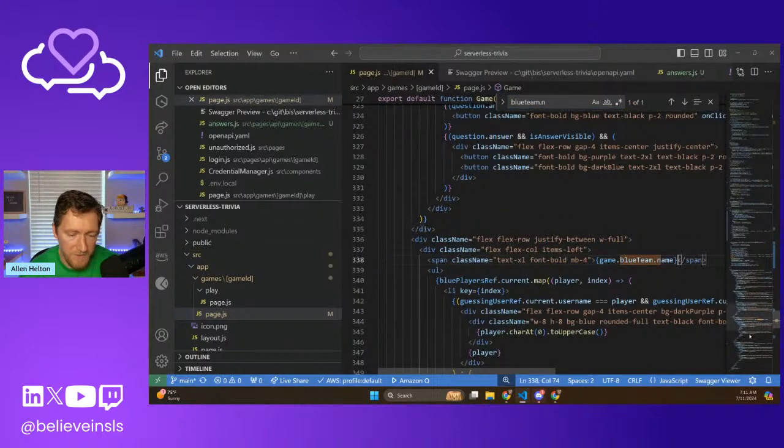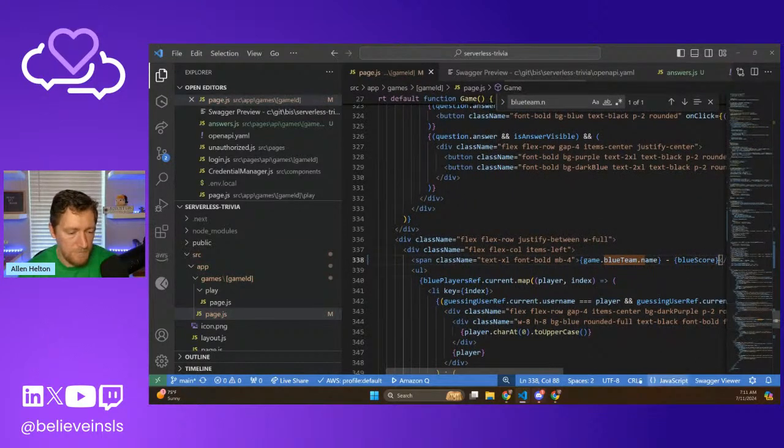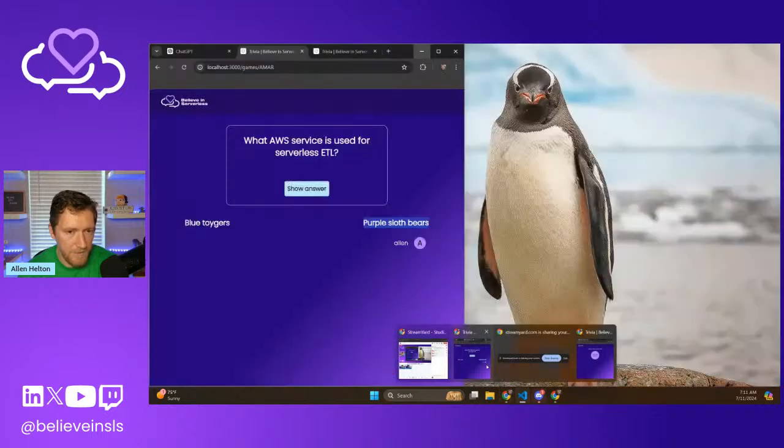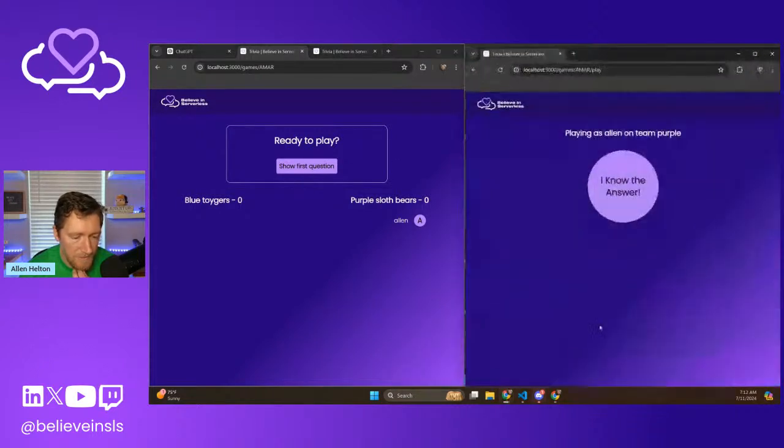Okay, never mind. No, it's not concerning. Okay. Blue score. Okay, that should be it. Nice. Okay. So it's right that it's not showing 10 because we have set the game state after we changed this. So let's fix this. Okay.